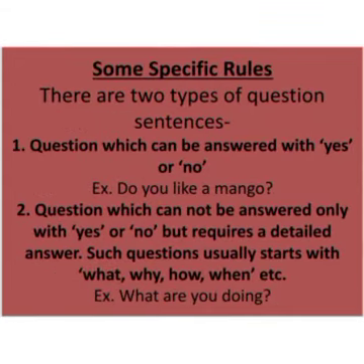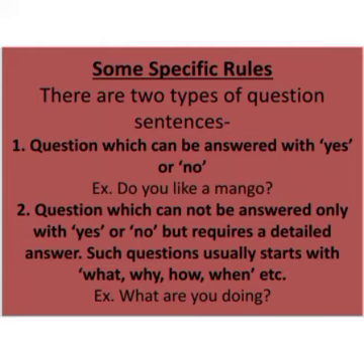Now let's discuss some specific rules. Before that, let me tell you there are two types of question sentences. First, questions which can be answered with yes or no. For example, if I ask you, do you like a mango? Then you will say either yes or no. Another type is questions which cannot be answered only with yes or no but require a detailed answer.